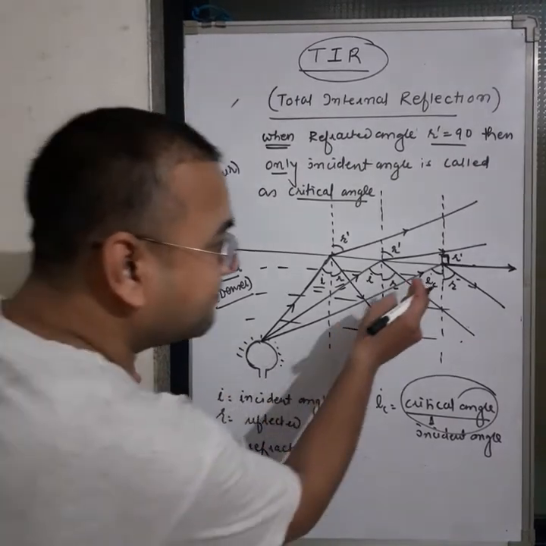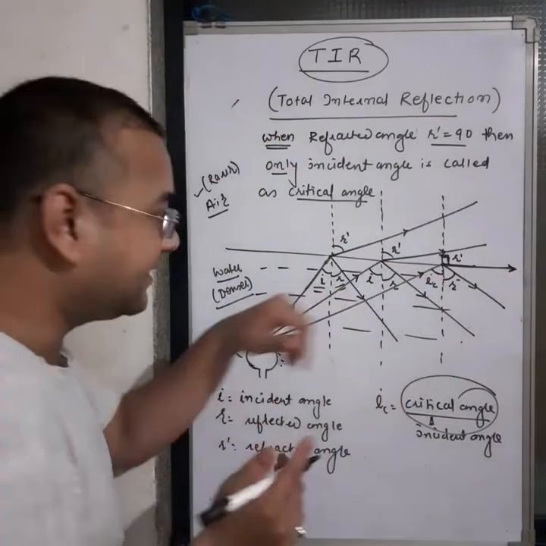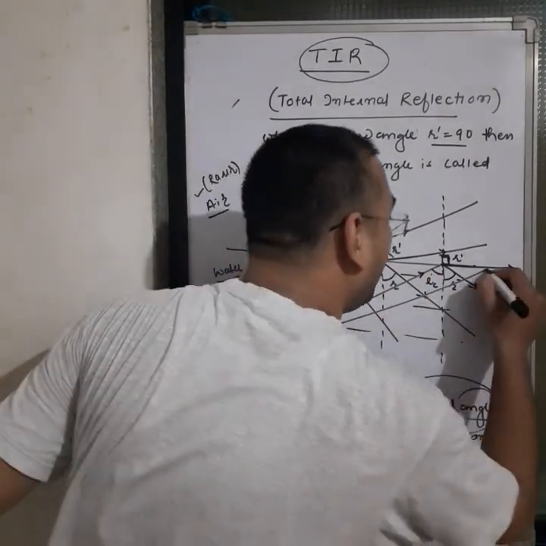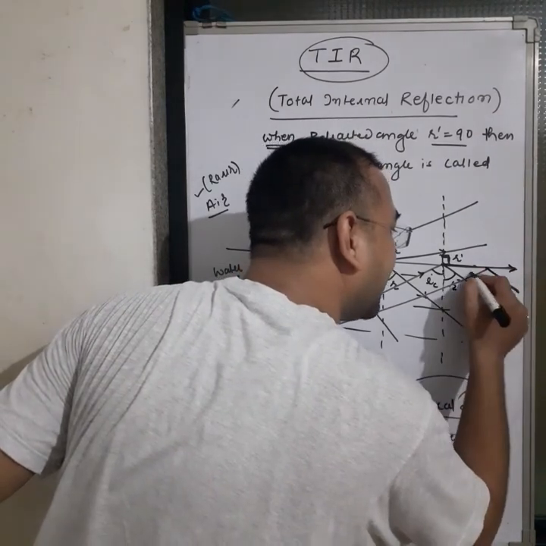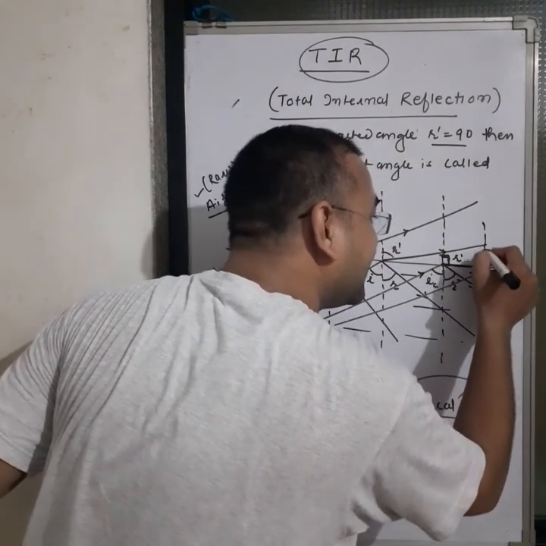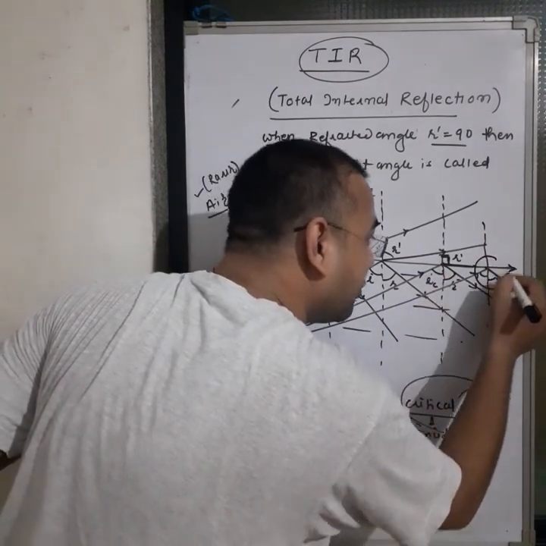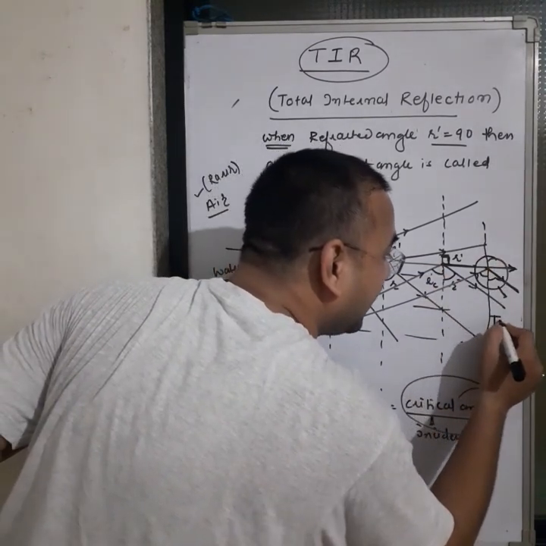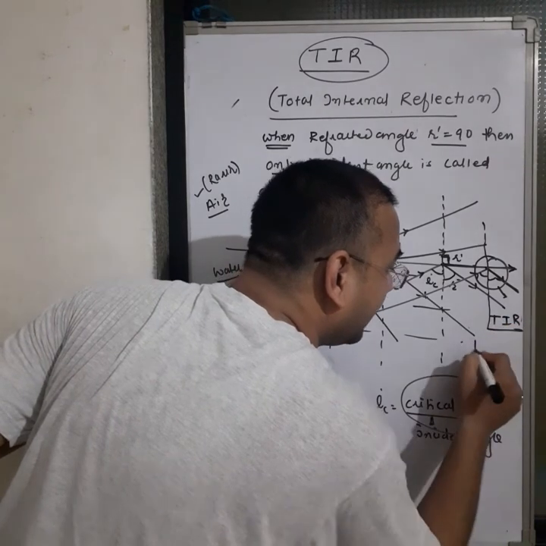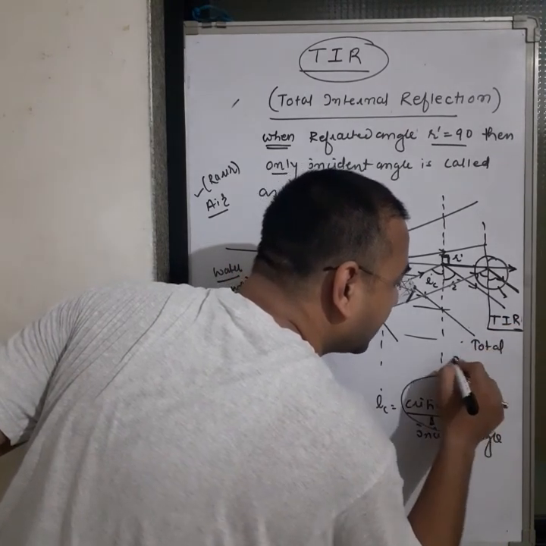After that, after the critical angle IC, now light rays are 100% reflected. That's why this phenomenon is called the TIR, total internal reflection.